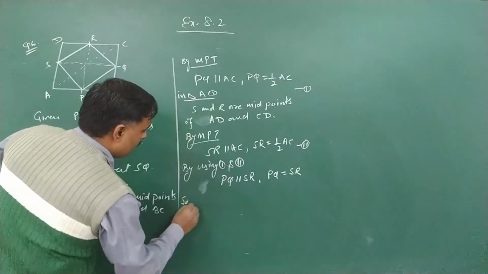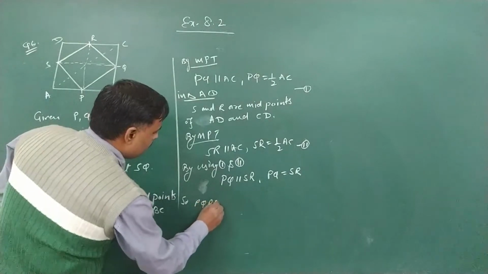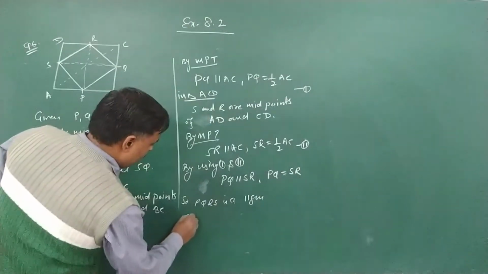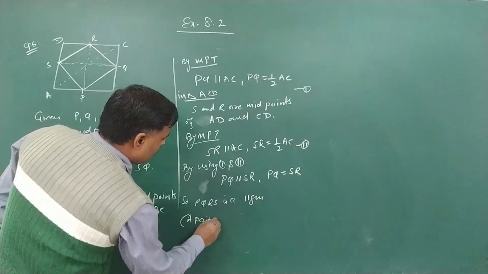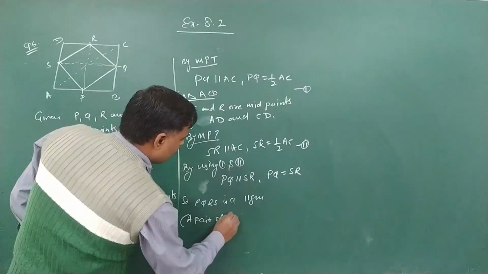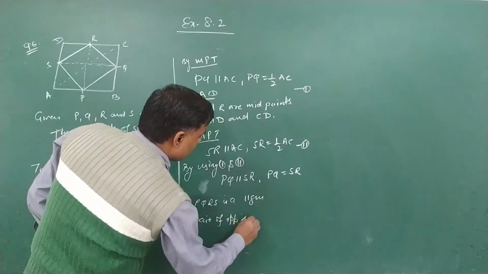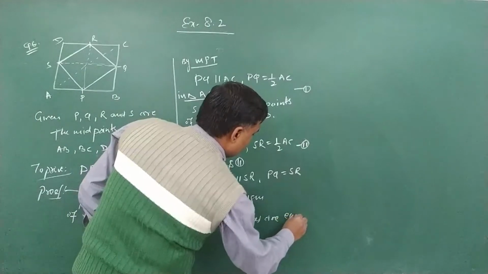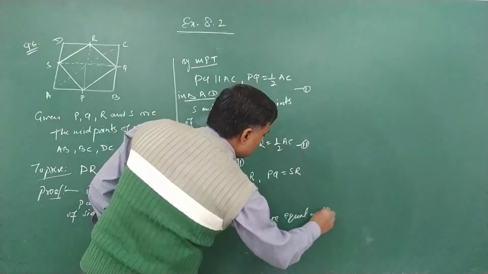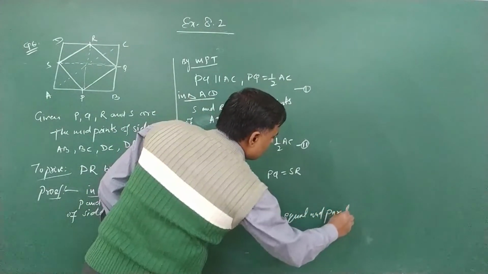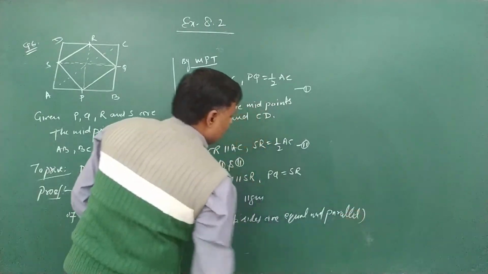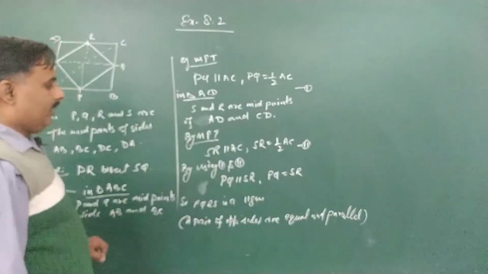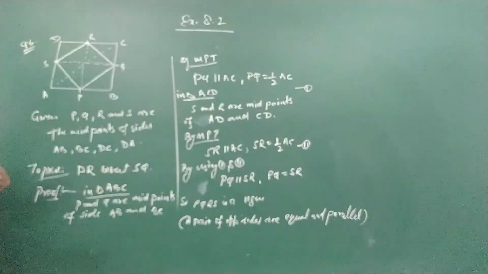So PQRS is a parallelogram, and the reason is a pair of opposite sides are equal and parallel. And we know that the diagonals of a parallelogram bisect each other.